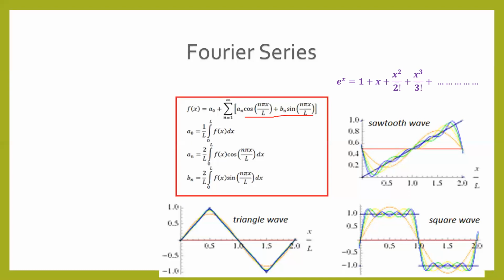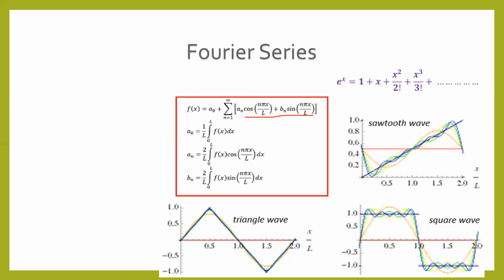Here you can see the square wave. This is approximated by this sine and cosine series. This triangle wave is also approximated by this sine and cosine series. And this Fourier series is really very important because it is used in the analysis and design of physical and engineering problems such as heat conduction, vibration, electromagnetic signals and systems.